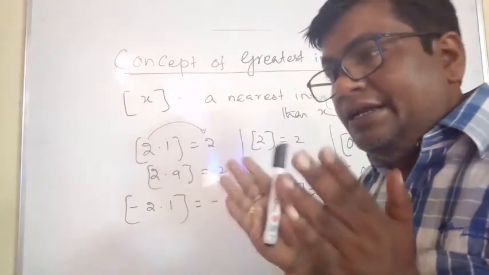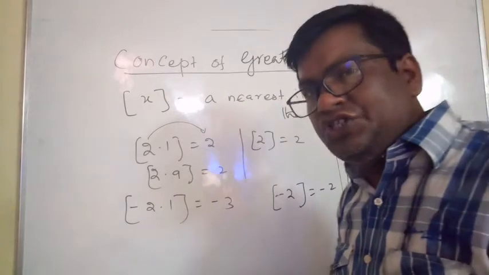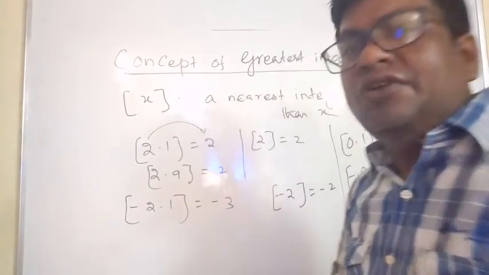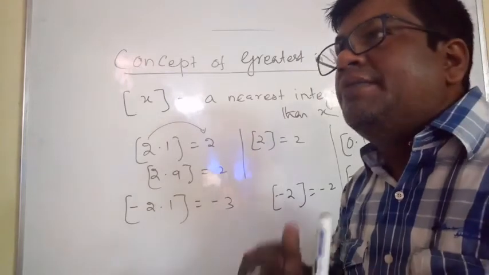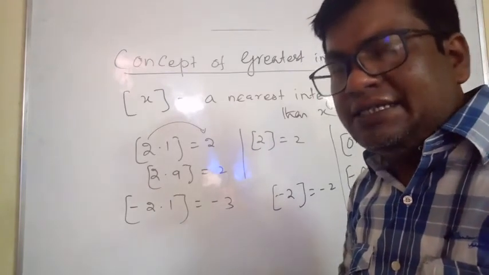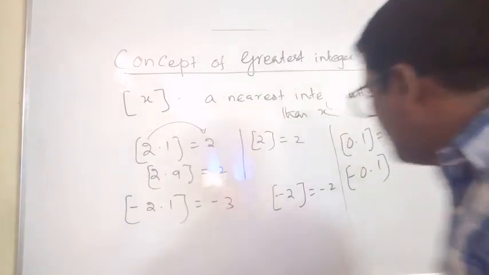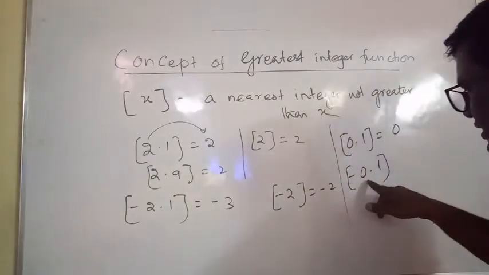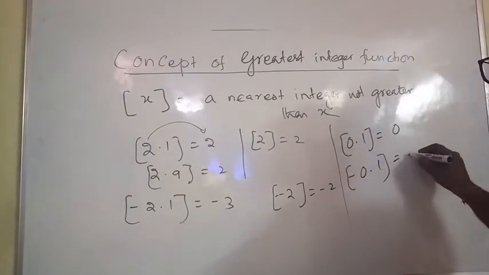If x is a negative non-integer, then bracketed x will be the integral part minus 1. The integral part here is 0, so 0 minus 1, obviously minus 1.